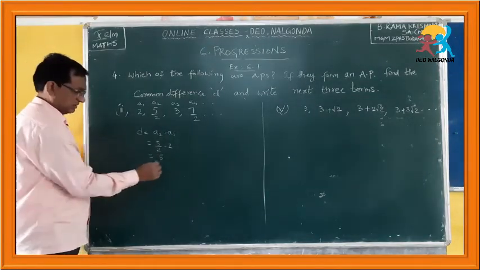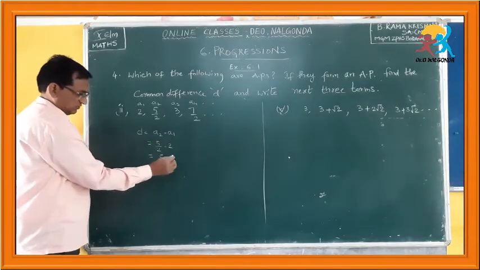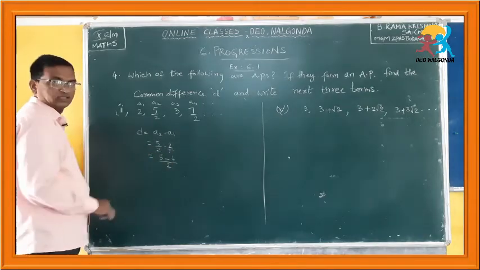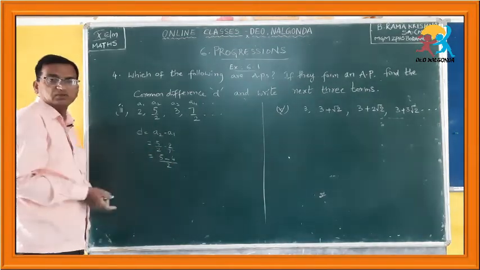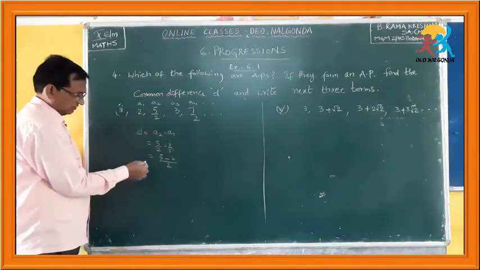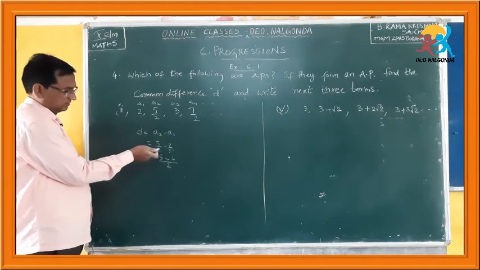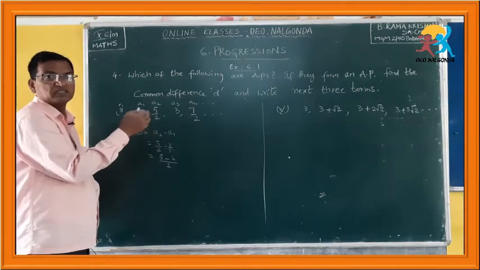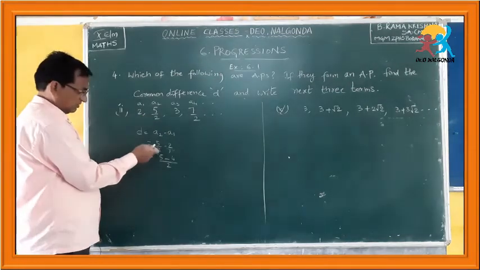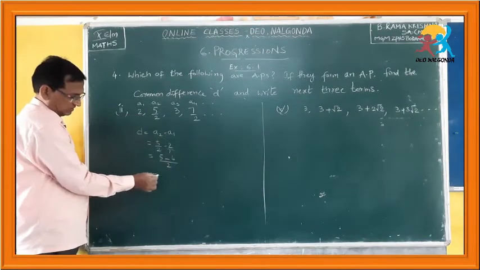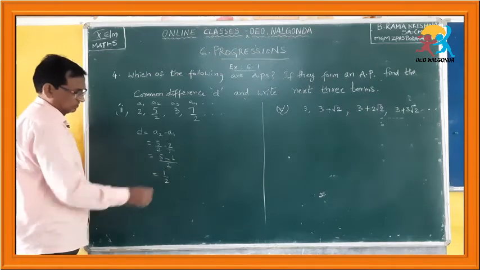You can do this as 5 minus 4 by 2, or else you can take the LCM and do it according to the LCM procedure. Otherwise, you can just simplify as a mixed fraction. How do you do it? 5 by 2 minus 2, 2 twos are 4, 5 minus 4 by 2, which is equal to 1 by 2.